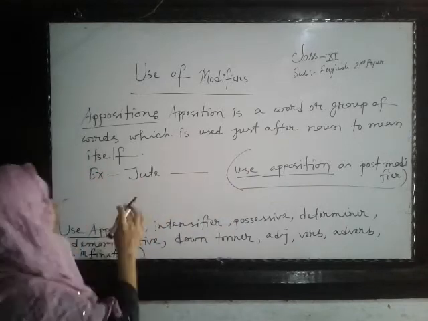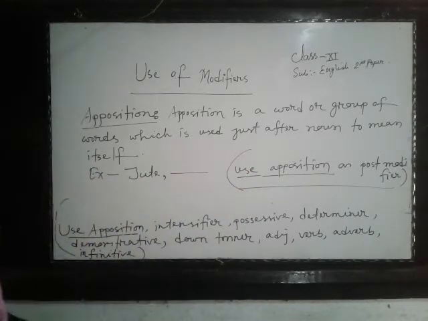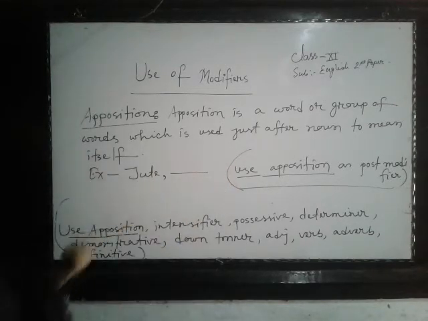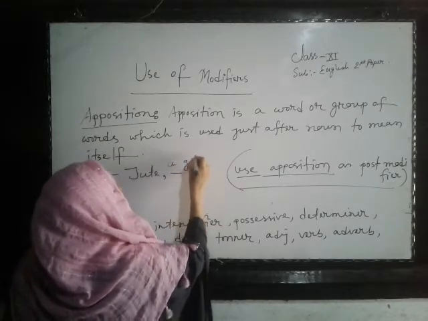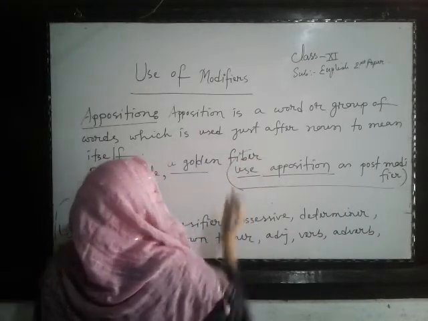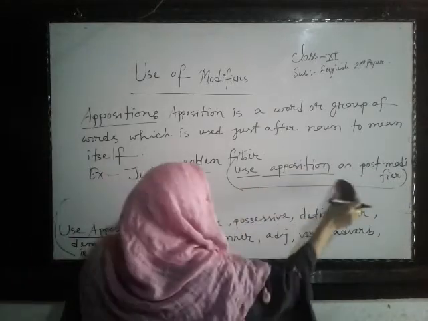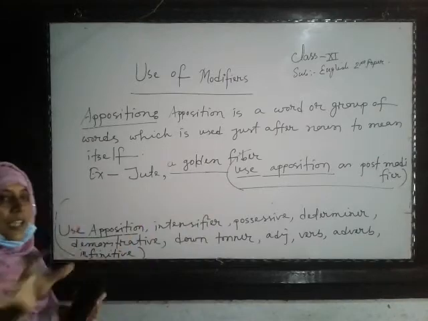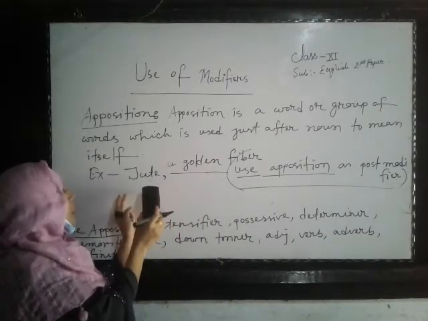You have to think what the apposition of jute is, and here one comma must be given. So you will write down here, a golden fiber. So if you get any hint in the bracket, use apposition, you will just use here a golden fiber, or another apposition according to this noun, jute.